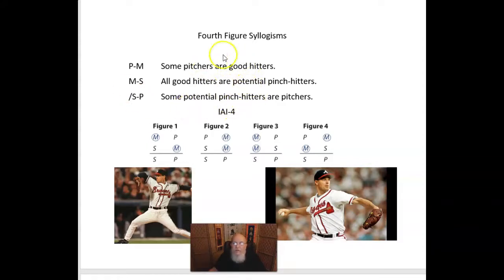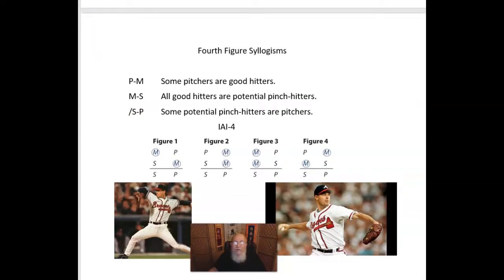And when I designed this, I was thinking about some heroes of mine from back in the day when I was in grad school in Atlanta, Georgia, because there are two pitchers who played on the Atlanta Braves. Tom Glavine, right here, and Greg Maddux, right here. And they were not only good pitchers, but they were good hitters. So sometimes that great manager of the Braves at that time, Bobby Cox, would use them as pinch hitters, which is almost unheard of. So, go Braves. I tell you, it was a great day back in the day when I was in grad school, and they won the World Series.